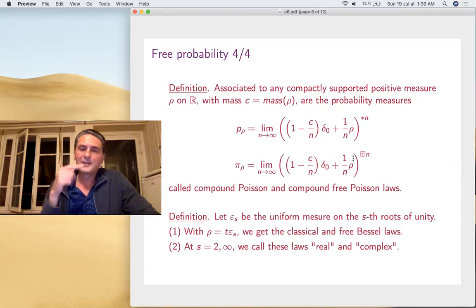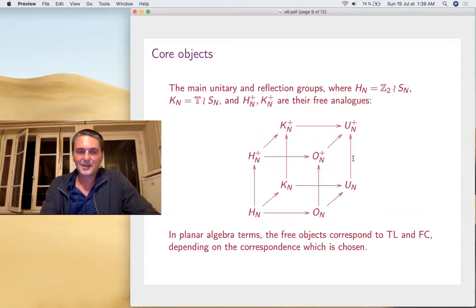The output measures are called classical and free Bessel, and will be interesting, especially in the cases where S is 2, where we get real measures, we'll call them real Bessel. And when S is infinity, when you have the uniform measure on the whole unit circle, these are called pure complex. So now knowing all this stuff, let's go back to the core objects.